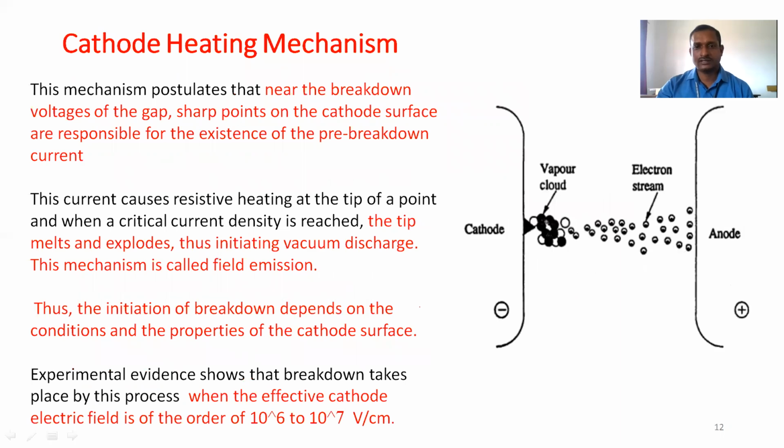Now the cathode heating mechanism. The sharp points on the cathode surface are responsible for the pre-breakdown current. Due to resistive heating, it raises the current level. Automatically the current density increases beyond the limit, so the point melts and produces vapor or gas molecules in the gap. These gas molecules are discharged by the Townsend process. Finally, breakdown will happen.